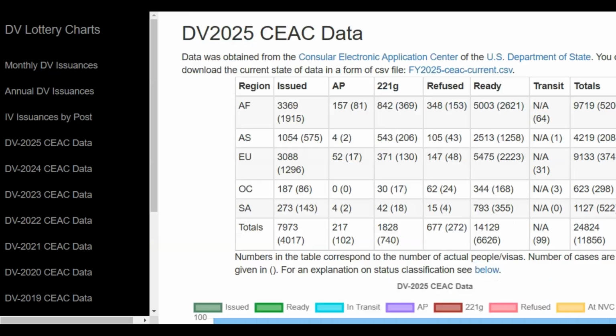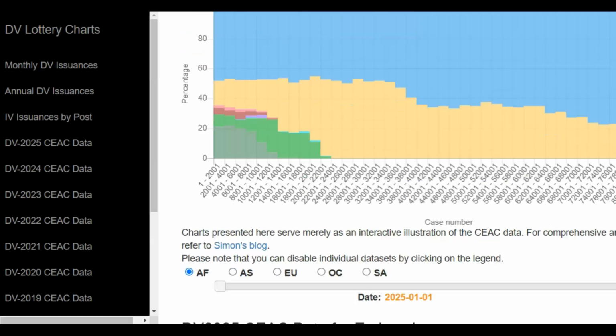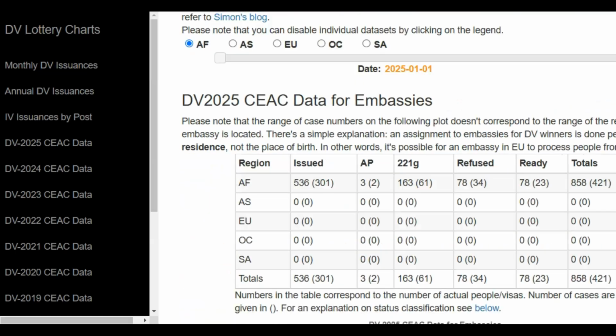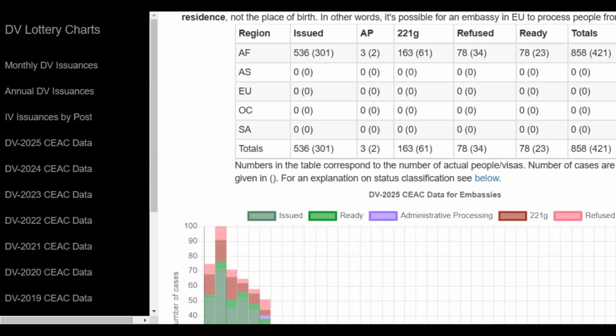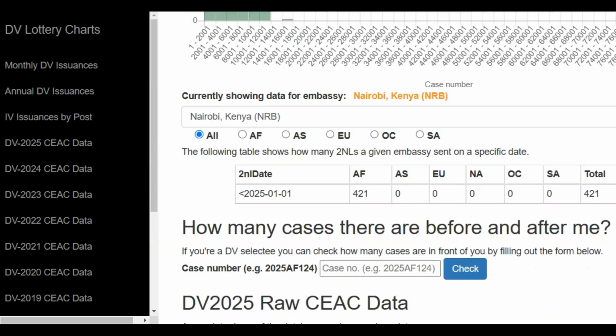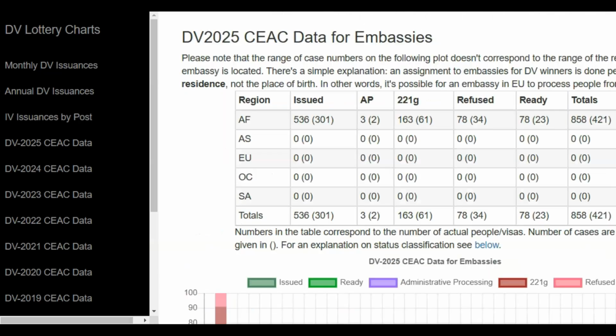Now, just below this table, we have the CEAC data relating to your different embassies. And in the last video, we said that you only need to include the name of your embassy in this space. And once you do that, you will get data relating to interviews that were conducted at your embassy. We will have the time to go through that in another video when we will consider the performance of major embassies in the DV 2025 program.